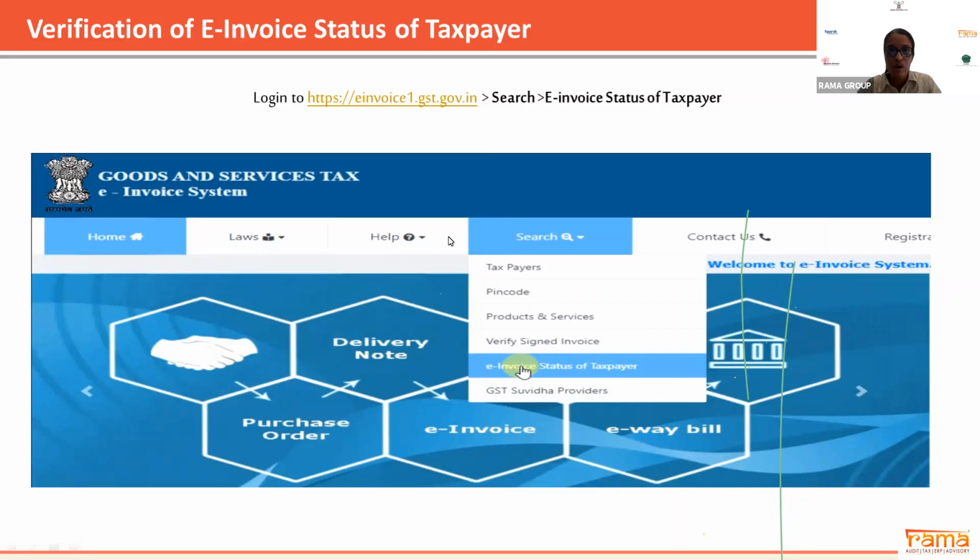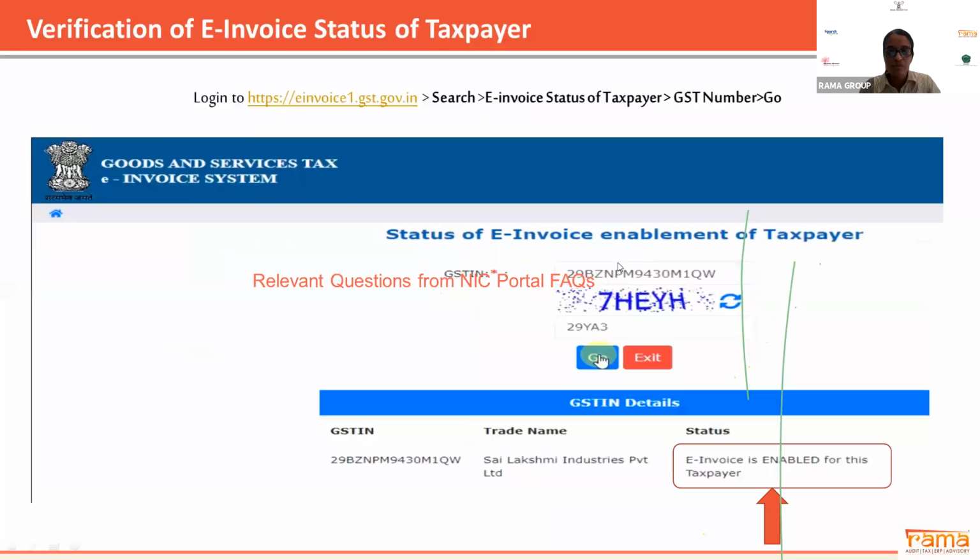So you just have to log into einvoicing1.gst.gov.in. This screen will come. You have to select the tab to search the e-invoice status of the taxpayer. When you click on the e-invoice status of taxpayer, you are supposed to put their GST number. When you click on Go, you will get a trade name and the status of whether e-invoicing